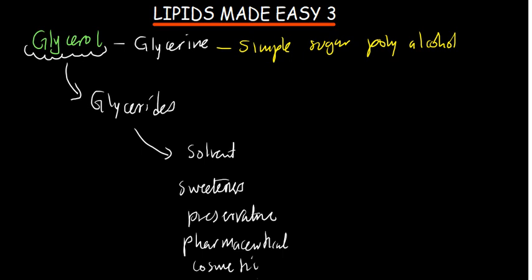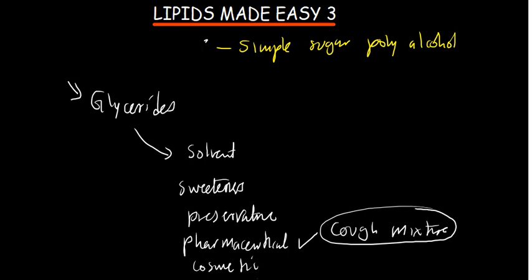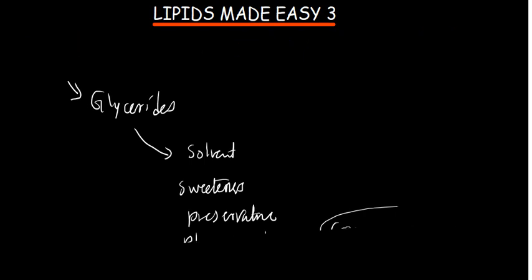Okay, so it is used for pharmaceutical purposes, like in cough mixture. When you have got a cough, this is part of that medicine that is there to help you with a cough. It is also there for skin products, like cosmetics, even skin products. When maybe you've got some skin problems, this is also very important. All right. Now that we have understood glycerol, we now need to know glycerides because they come from glycerol.